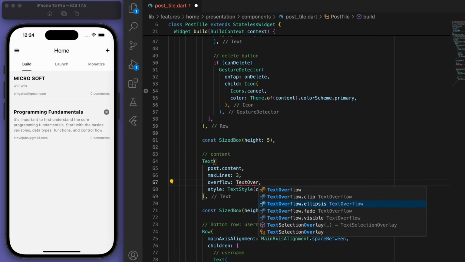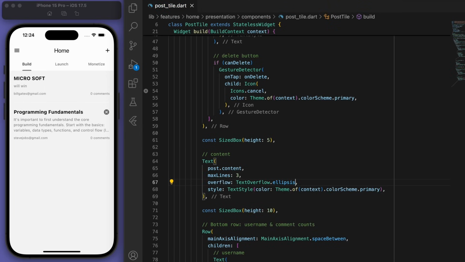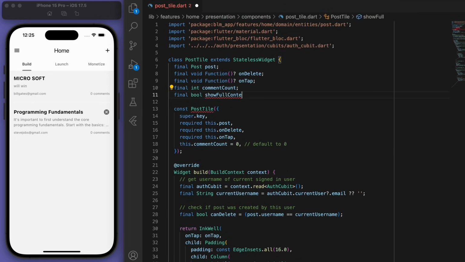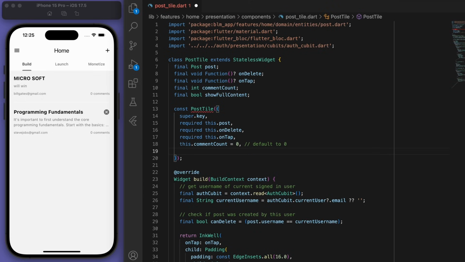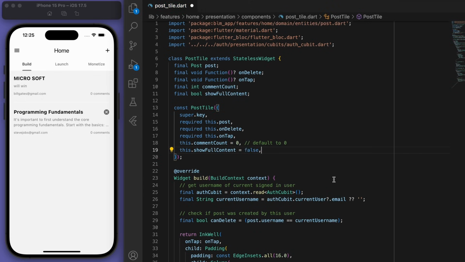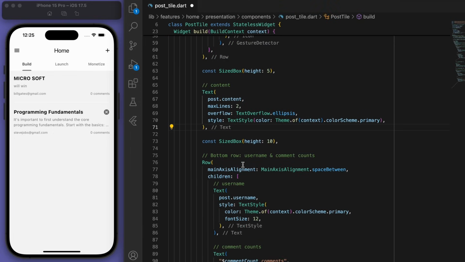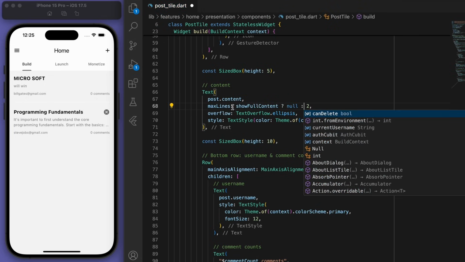And overflow, let's have a little ellipsis, 2 lines. And at the top, I'm going to accept the boolean to see if we should show the full content or not, which by default, let's just say false. So depending on if we're showing the full content, if we are, then max line is null, otherwise it's 2.